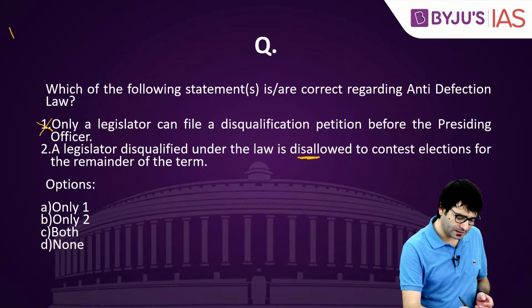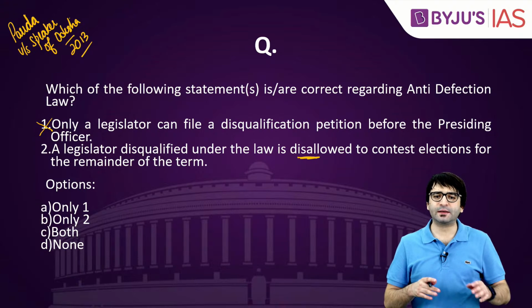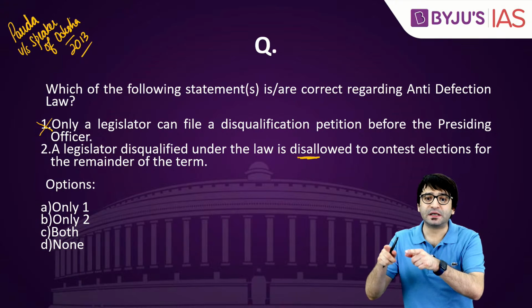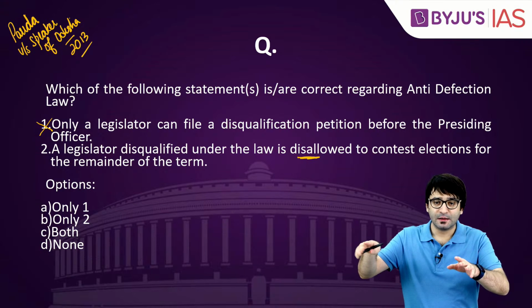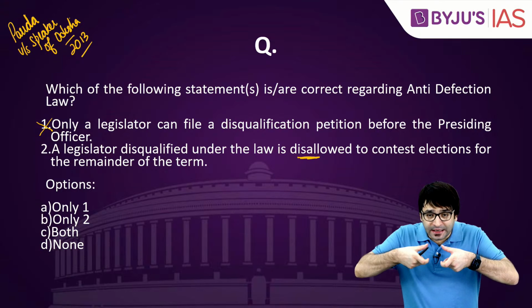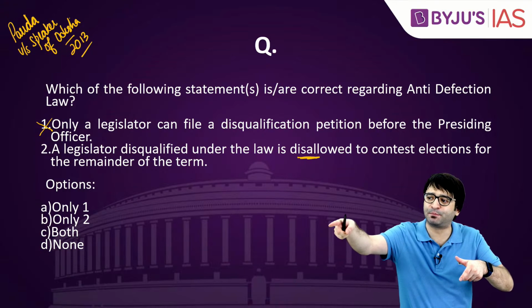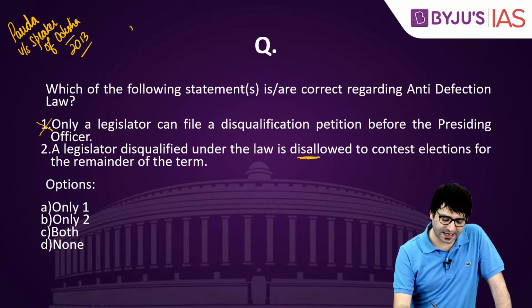2013, Speaker of Odisha Legislative Assembly versus Mr. Parida, the Supreme Court said, prior to that the rules were, if a legislator is to be disqualified, who can file a petition before the presiding officer that this person is subject to anti-defection law should be disqualified. Prior to 2013, the rule said a legislator should file a complaint. That means a legislator, a member of a house, should complain to the speaker that please disqualify this individual under anti-defection law.